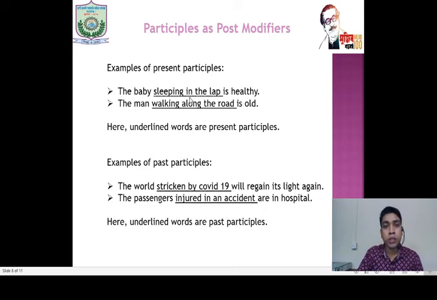Dear students, in will not be here, on will be the correct one. Examples of past participles. The world stricken by COVID-19 will regain its light again. The passengers injured in an accident are in hospital. Here, stricken by COVID-19 and injured in an accident, both are past participles: stricken, injured.